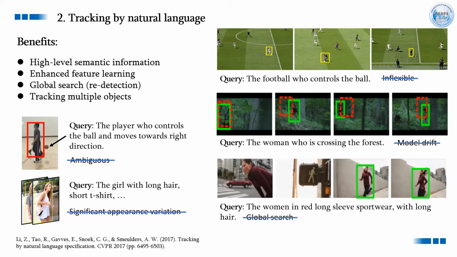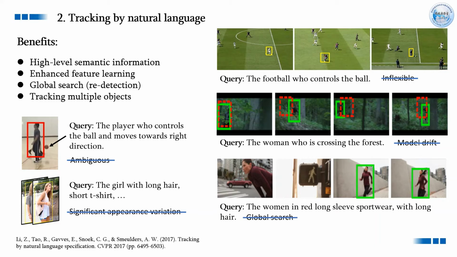The first work in this area is tracking by natural language specification, which was published at CVPR 2017. However, due to the lack of suitable datasets for this task, they annotated the OTB100 tracking dataset, termed OTB-lang, for their experiments. But the experiments maybe can't reflect the new features of tracking by natural language.